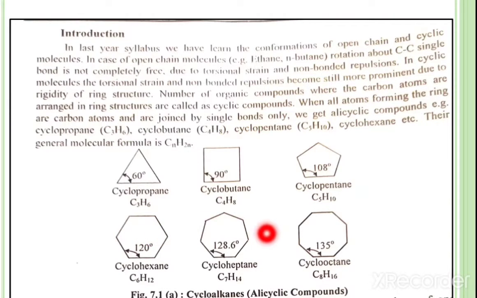For cycloheptane, 128.6 degrees. Cyclooctane, 135 degrees. These are examples of alicyclic compounds, and the majority of their properties are similar to those of open chain aliphatic compounds, that is alkanes. The first two members, cyclopropane and cyclobutane, show a marked difference in their chemical behavior as compared to the others.